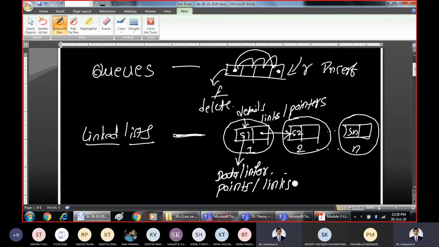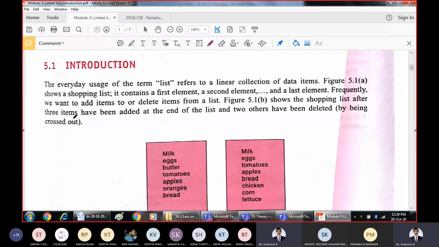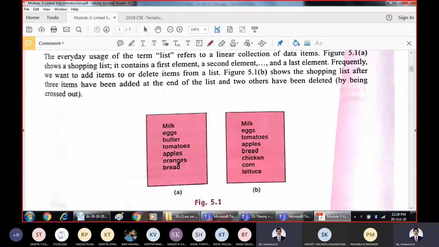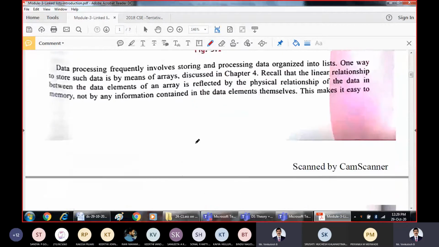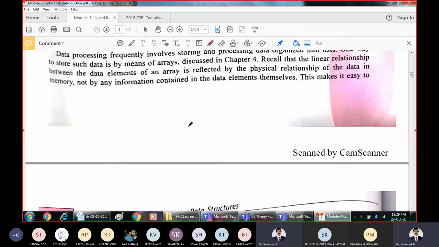In that case, we will make use of the linked list. That was the need for linked list. So these are the list of elements. Some sample scenario they have taken. Now I'll go for a definition. What I explained just now was with another scenario.